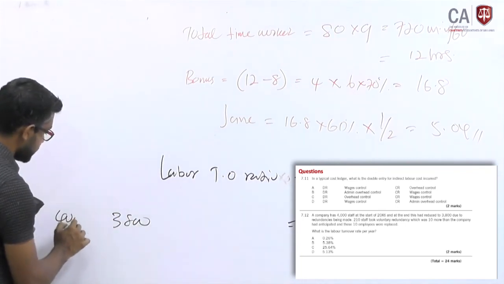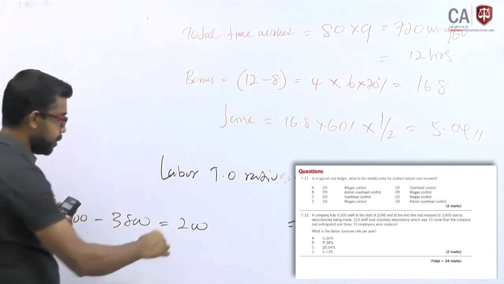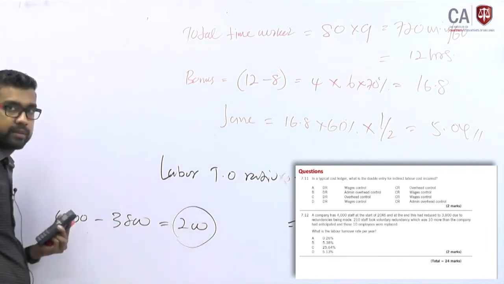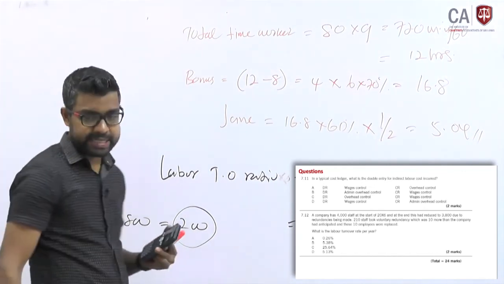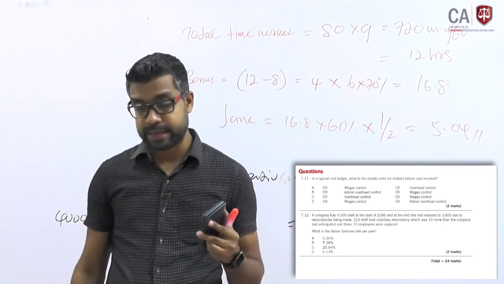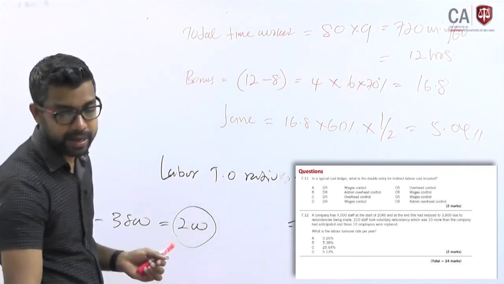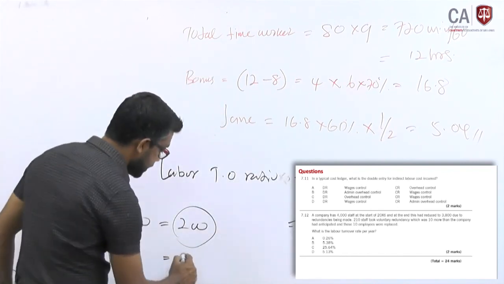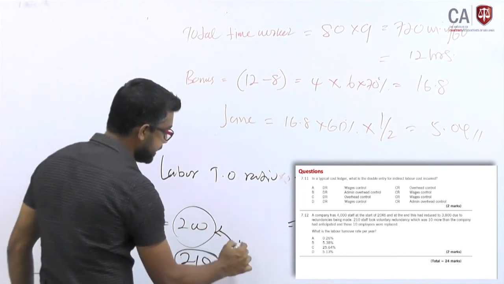Altogether 3,800 and 4,000, the difference is 200. 200 employees left basically during the year, effectively. And the question says 210 employees took voluntary redundancy, which was 10 more than the company had anticipated, and 10 replaced. 210 out of which 10, the difference 10 replaced.